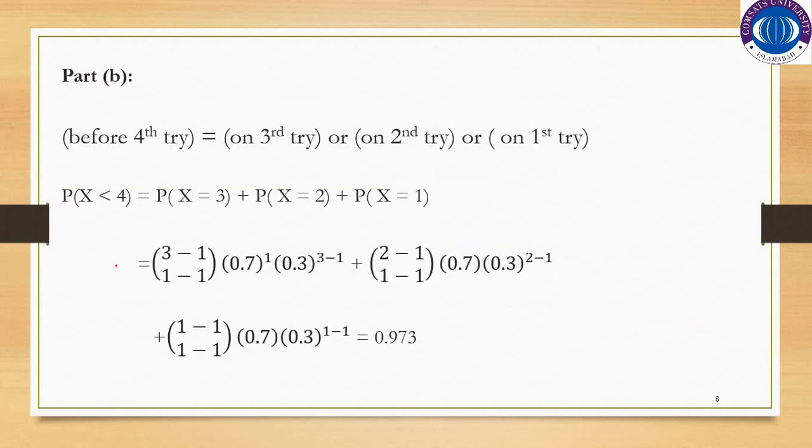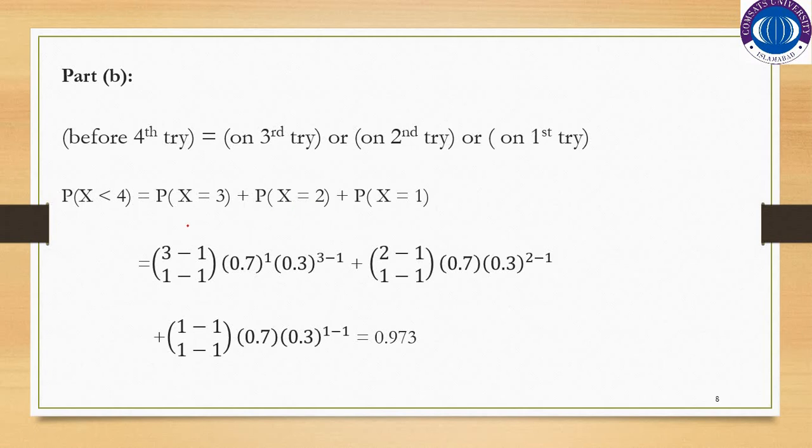So the probability that the particular student will pass the test before the fourth try. So the student can pass the test on the third try or on the second try or on the first try. So this would be the case. Probability x will be less than 4, which is equal to probability x is equal to 3 plus probability x is equal to 2 plus probability x is equal to 1.